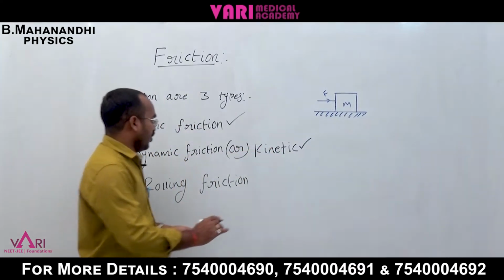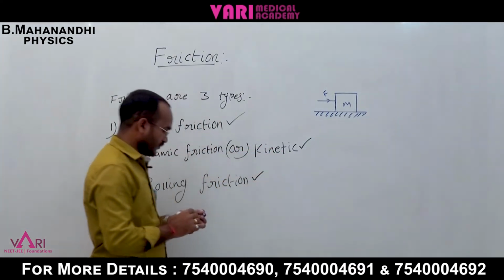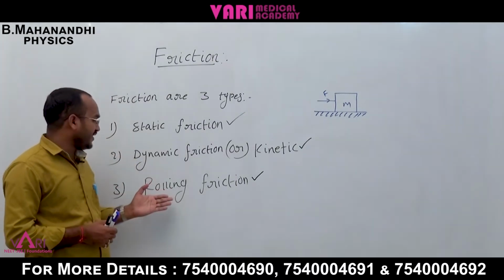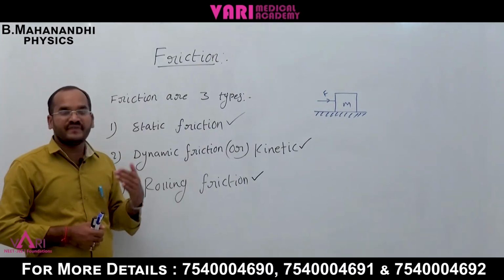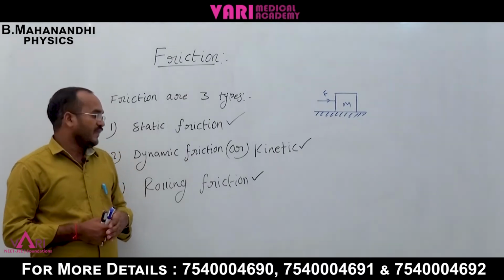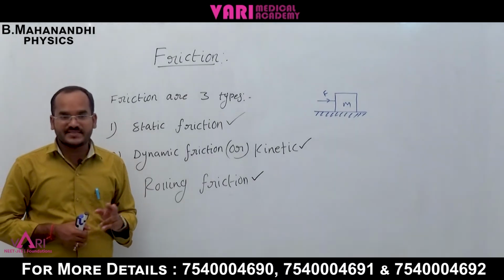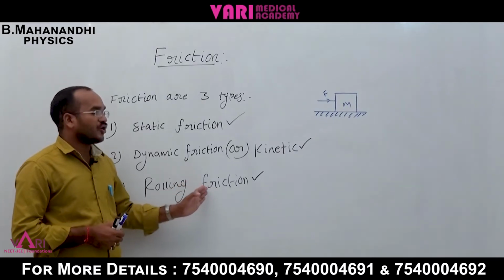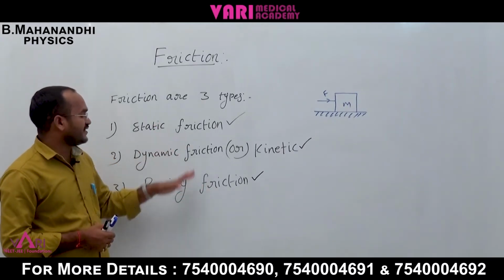Next, the third one, rolling friction. If a body is continuously rolling on a surface, the friction produced between the body and the surface is called rolling friction. These are the three types.